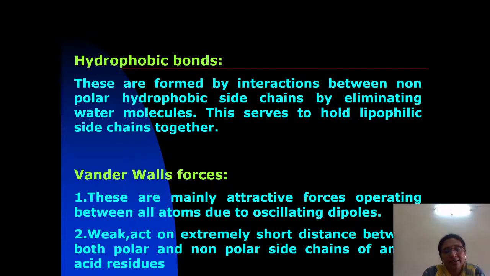Now next, other non-covalent bonds involved in the protein structure are hydrophobic bonds. These are formed by the interaction between the non-polar hydrophobic side chains by eliminating water molecules. So these are interactions between the hydrophobic side chains by losing one water molecule. The function of these hydrophobic bonds is to hold the lipophilic side chains together.